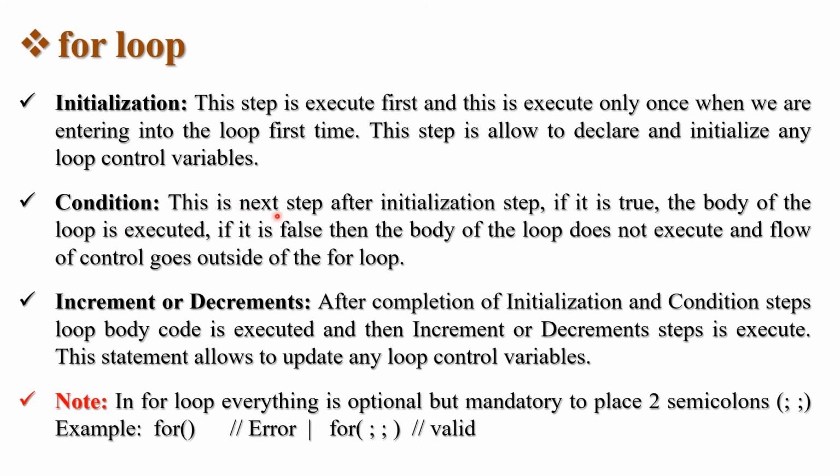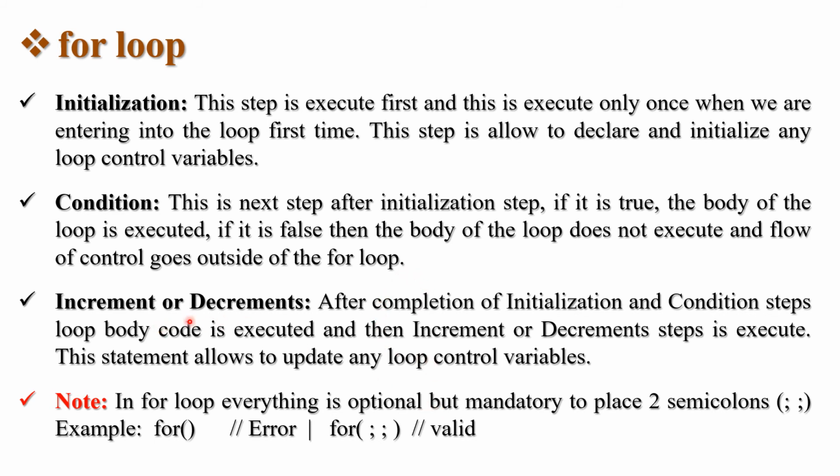Next one is condition. This is the next step after the initialization step. If it is true, the body of the loop is executed. If it is false, then the body of the loop does not execute and the flow of control goes outside of the for loop. Like I told you, I is less than 5. If the condition is true, it will go into the body of the for loop. Otherwise, it will go to the rest of the program.